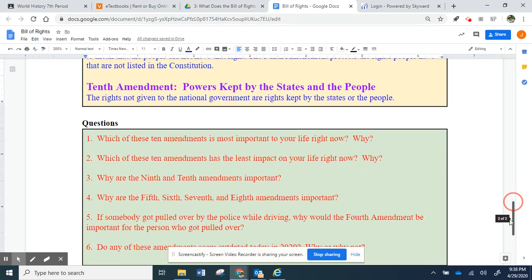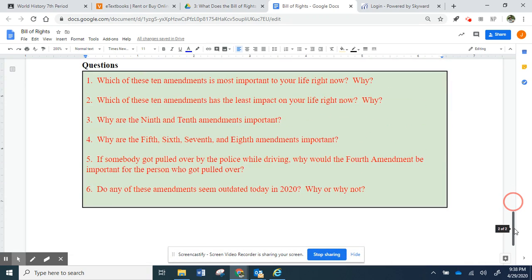Alright, so all these questions are your opinions, so I'm not going to put any answers on, but I will explain each. Which of these 10 amendments is most important to your life right now? Why? Which of these 10 amendments has the least impact, meaning it really doesn't involve your life right now? Why? Why are the 9th and 10th Amendments important? Why are the 5th, 6th, 7th, and 8th Amendments important?